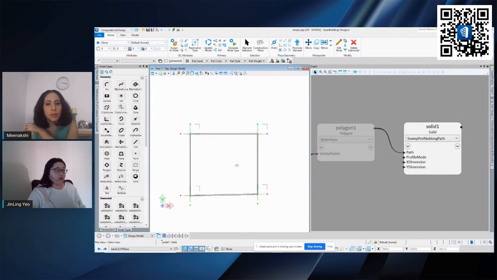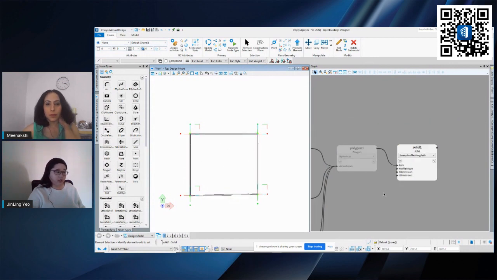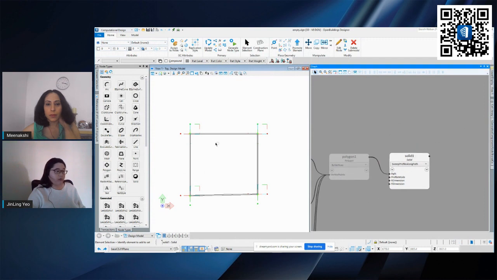Okay, so to continue on, let's say I want some frames coming up from the side. You can also do that by having control points along this polygon that we created earlier on and extruding it. It's the similar steps, it's just that in this case you'll have to have control points at the side, then extrude along. So just to show you quickly how it works, I'll go into my node type under point and drag one of it out.